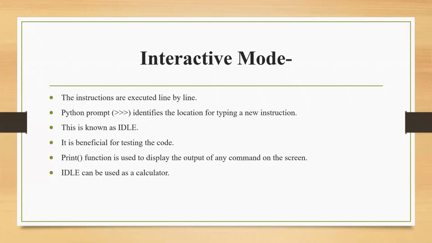Okay, it is beneficial for testing the code. Now you can take it as an advantage or application also, that whenever someone is testing the code, okay, we have written a piece of code for doing something. Now if I want to test my code, then it will be better if I go line by line. Okay, because if I go line by line, then I can see where something went wrong. So rather than doing it as a whole, I need my errors to be rectified line by line.